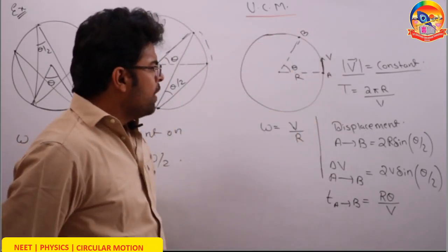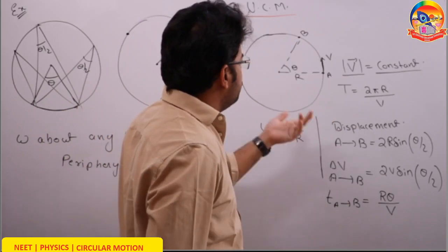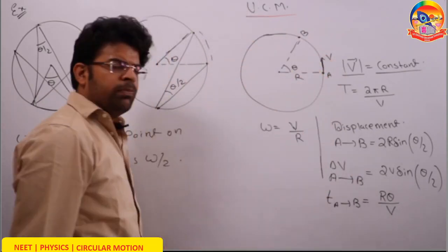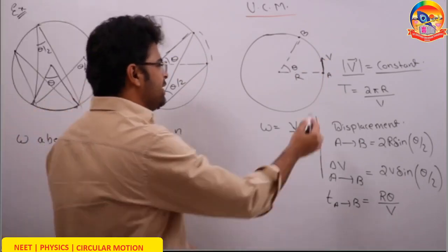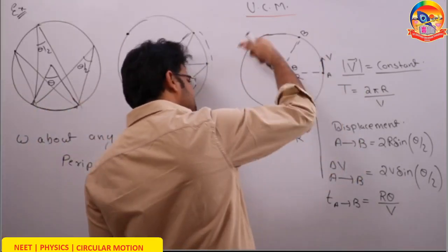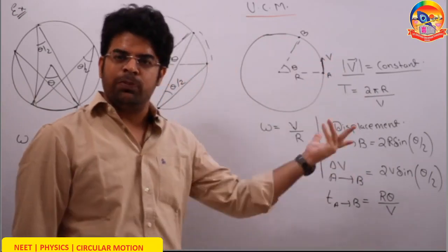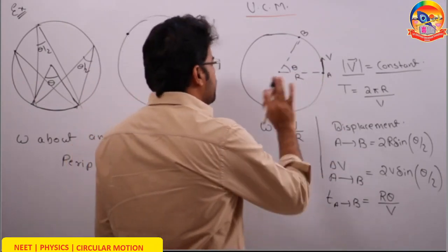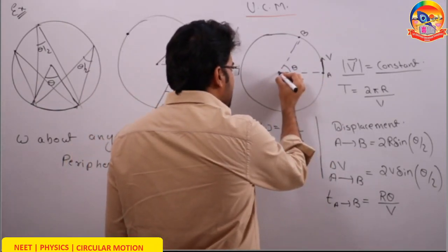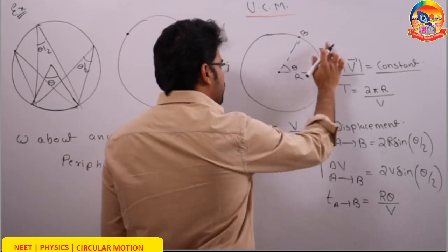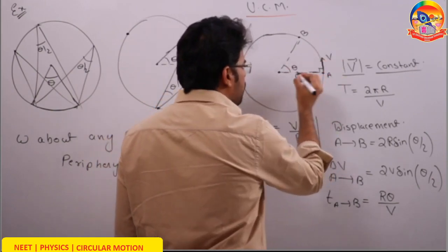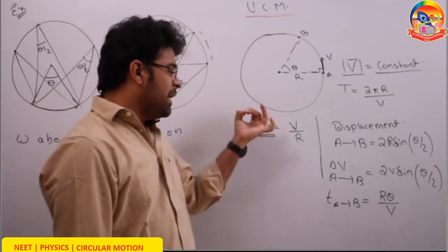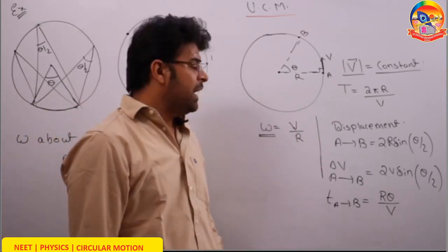Next question, what is the time period of a particle doing uniform circular motion? It will complete one cycle when it covers the total length 2 pi r, and the time taken to complete this one cycle has to be the length 2 pi r divided by the speed v. So 2 pi r by v, such a simple thing. Next, for uniform circular motion, if you are writing angular velocity about the center, the velocity will always be perpendicular to r. You don't have to write v perpendicular by r here. So the angular velocity about the center simply comes out to be v by r.